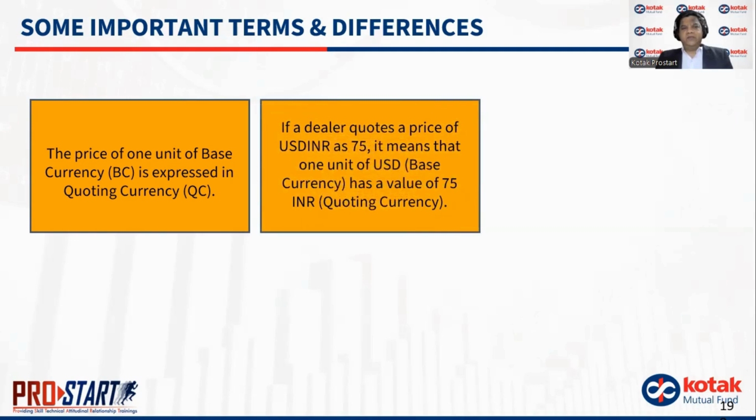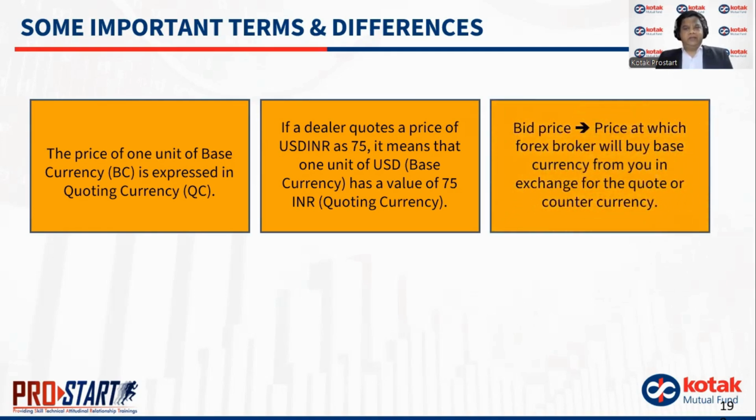Let's say if a dealer quotes a price of USD INR as 75, what does it mean? It means that one unit of USD, which is the base currency, has a value of 75 INR, which is the quoting currency. So here the first currency is the base currency, the second currency is the quoting currency. And whenever we are seeing that USD INR is 75 rupees, it means for 1 USD I have to pay 75 INR. And USD is my base currency, INR is my quoting currency.